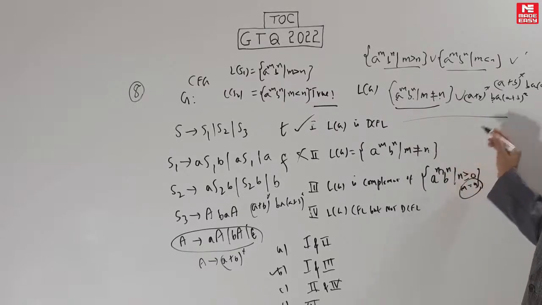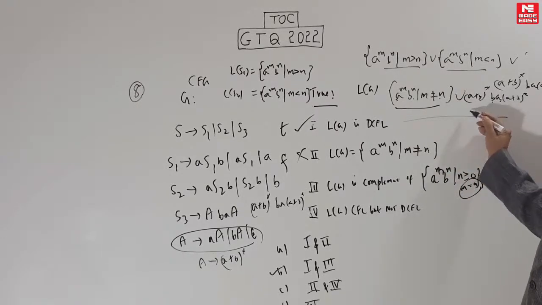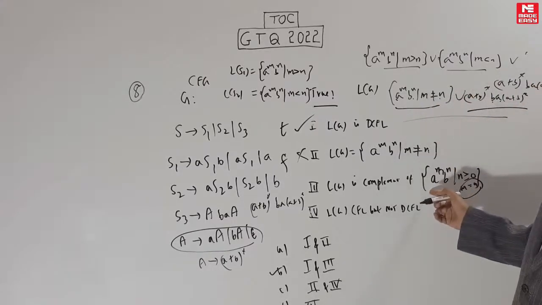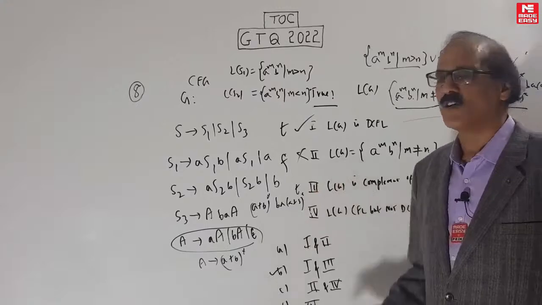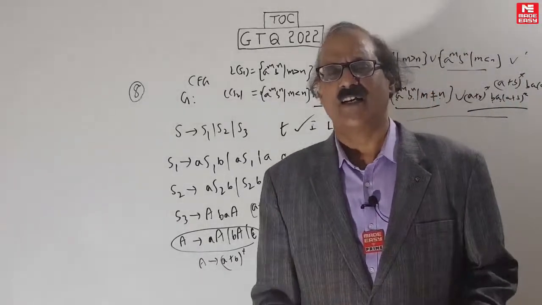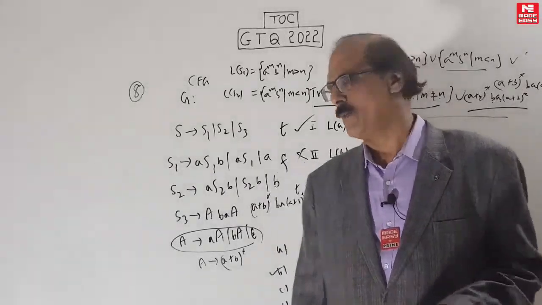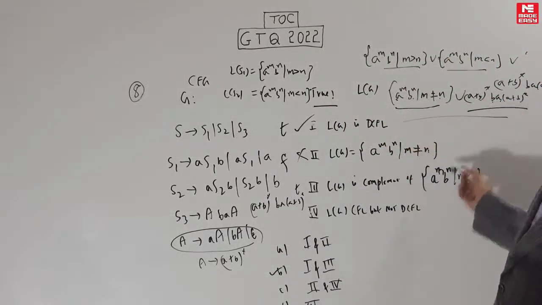The complement of that is some A will follow a B. It means BA will be a substring. This also has to be added. In fact, this union is nothing but the complement of this. It's a good idea to know the complement of very simple, standard languages. No need to know the complement of every language, but things like a^n b^n, you must know the complement. Okay? It happens to be this.